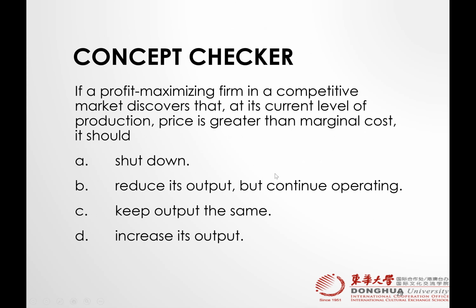Okay, now the concept checker. If a profit maximizing firm in a competitive market discovers that at its current level of production price is greater than MC, it should, right? Now, first of all, we're talking about a competitive firm. And what is the competitive firm profit maximizing condition? We know that price is equal to AR is equal to MR is equal to MC.